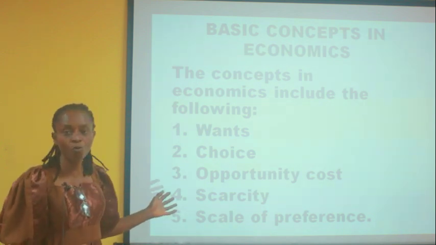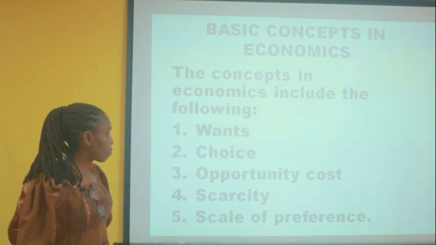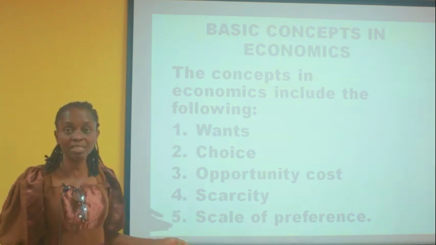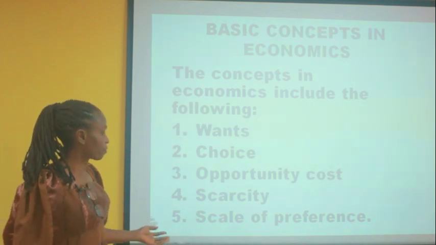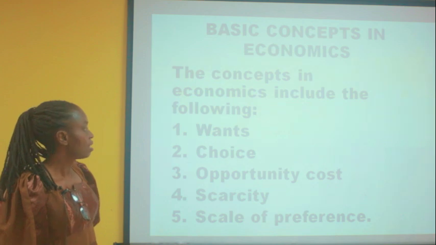Number one, you have wants. Two, choice. Number three, you have opportunity cost. Four, you have scarcity. And of course, five, you have scale of preference.